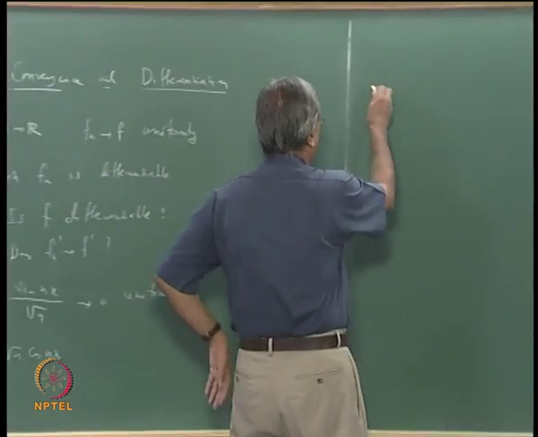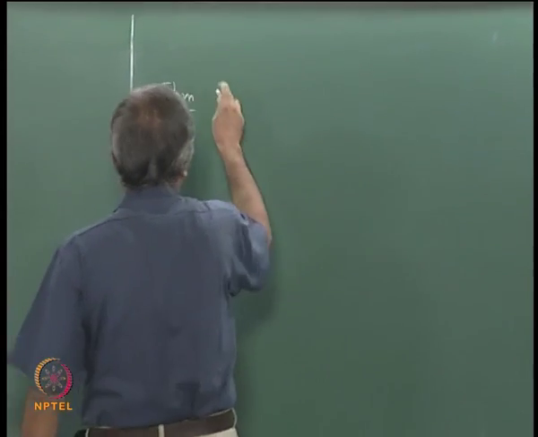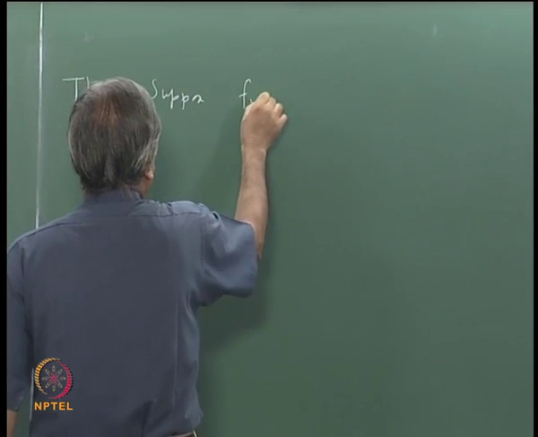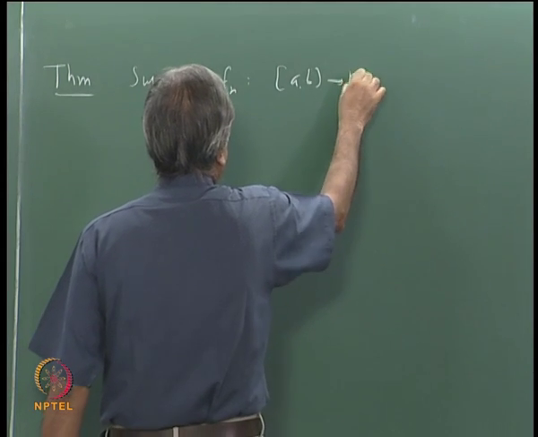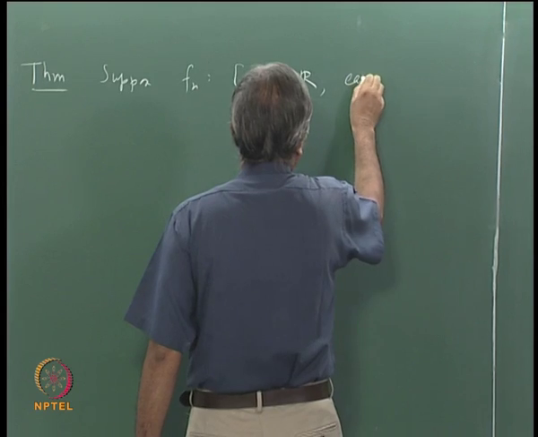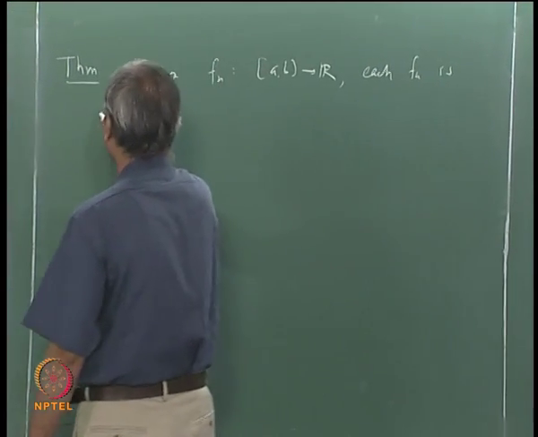So let us just see what the theorem says. Suppose f_n are functions from [a,b] to R, and each f_n is differentiable in [a,b].